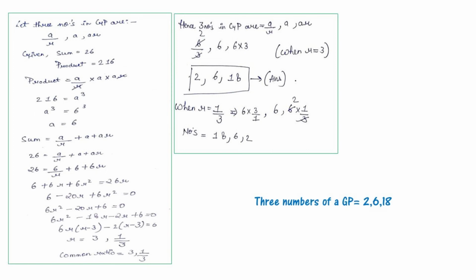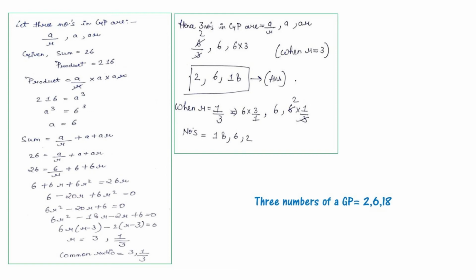6r square minus 18r minus 2r plus 6 is equal to 0. That will be 6r in bracket r minus 3, minus 2 in bracket r minus 3 is equal to 0. Now r is 3 and 1 by 3. Then the common ratio is 3 and 1 by 3.